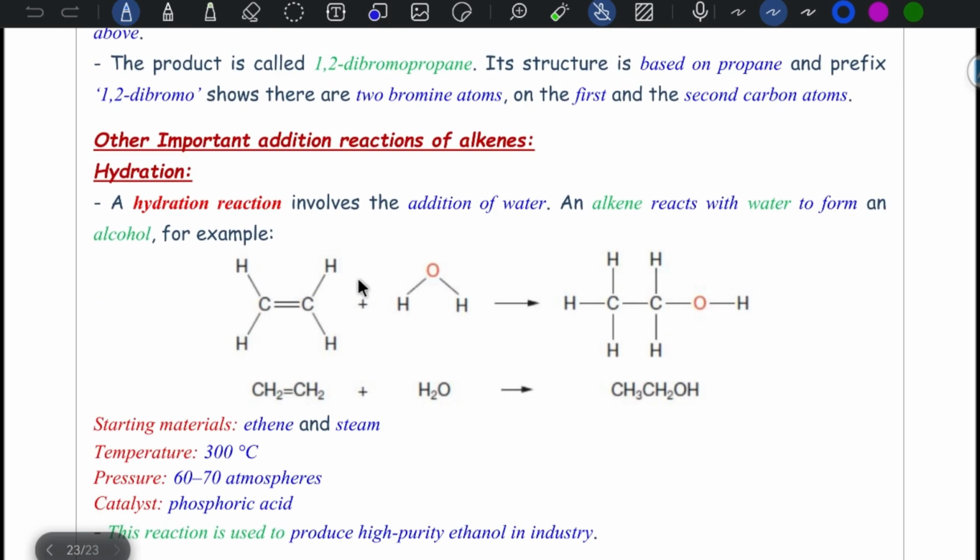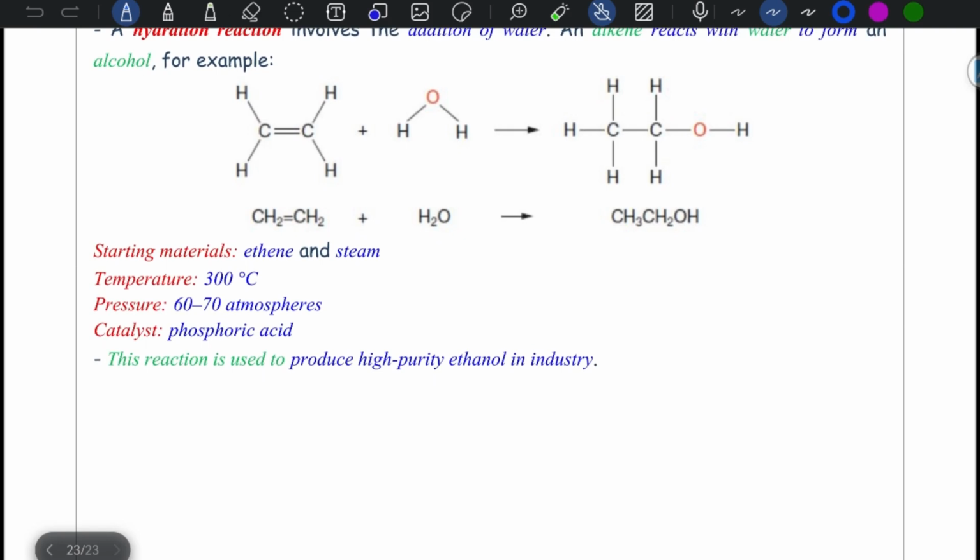Hydration is related to unit 2, but it's just adding one hydrogen and one OH. For ethene, for example, it reacts with steam, water vapor, at a temperature of 300 degrees Celsius and a pressure of 60 to 70 atmospheres, and the catalyst used is phosphoric acid. This reaction produces high purity ethanol in industry.